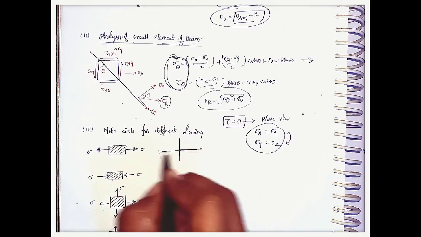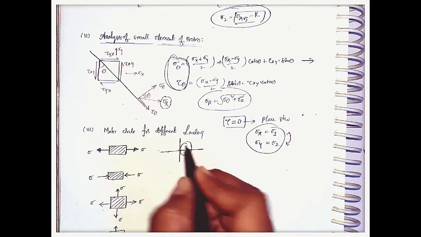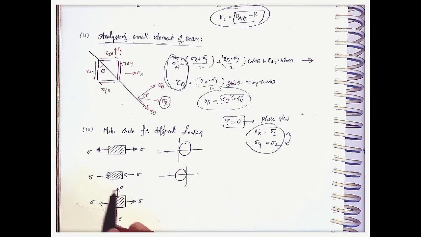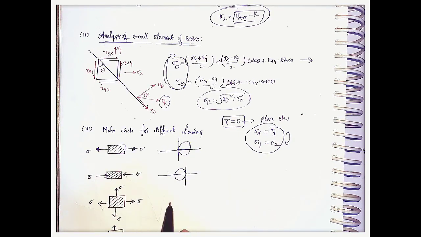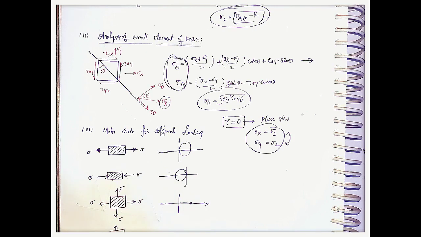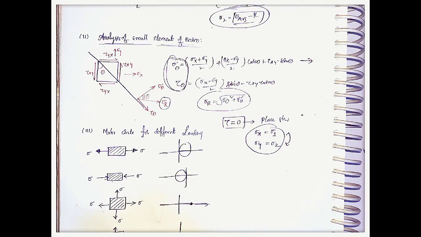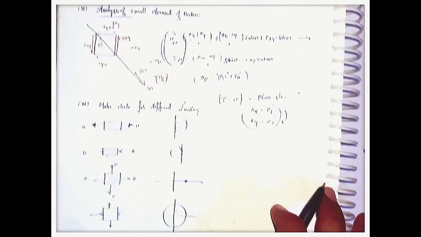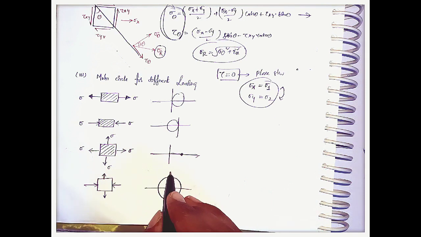The Mohr circle for this given diagram is like this, and the Mohr circle for this given diagram is like this. Here the total loadings are outward, that is tension, and all are positive only, on the positive side. These two sides are compression and two sides are elongation. That means negative and positive should both be in the complex stresses. Like this we can draw the Mohr circle. There are different types of loadings, and we can practice with the help of some other exam books.